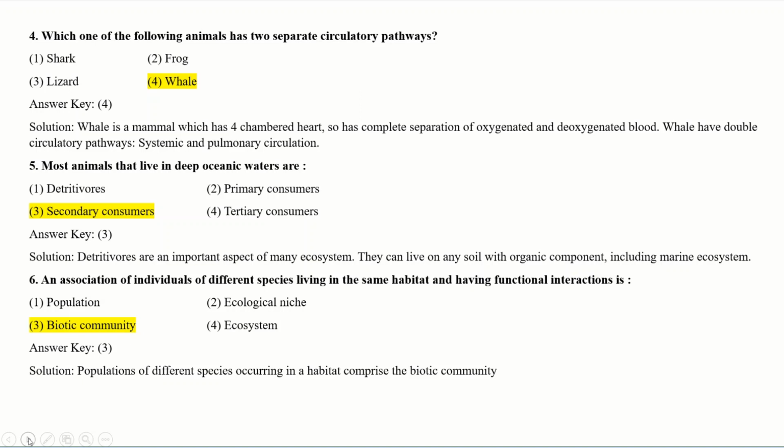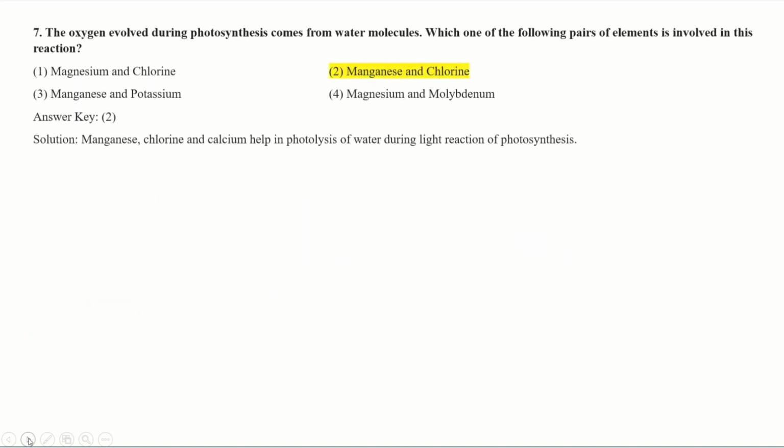See, an association of individuals of different species, meaning different species collected together in the same habitat having functional interaction. The term which is used for this is biotic community. Means populations of different species occurring in any habitat comprise the biotic community. So your correct answer is biotic community.